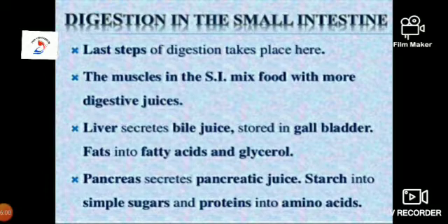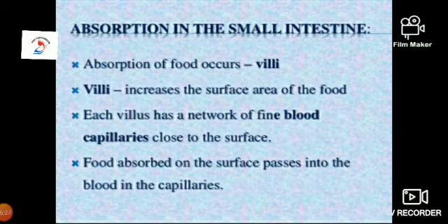So in the small intestine we have small finger-like outgrowths, millions of them, called villi. What is the function of villi? The villi increase the surface area for the absorption of food. The absorption of food takes place in the small intestine, in the villi.